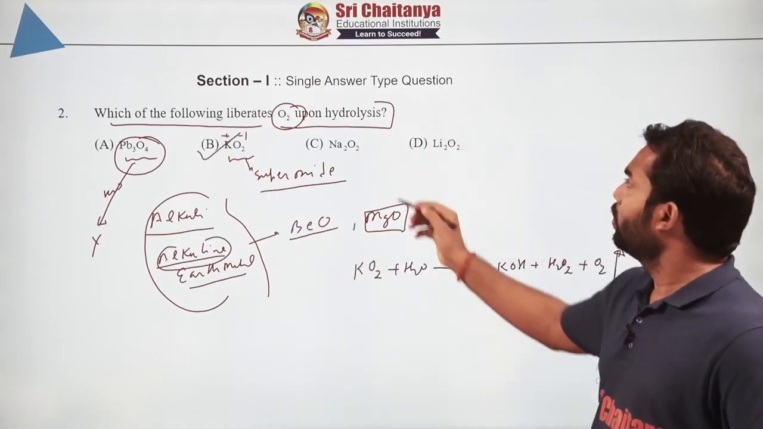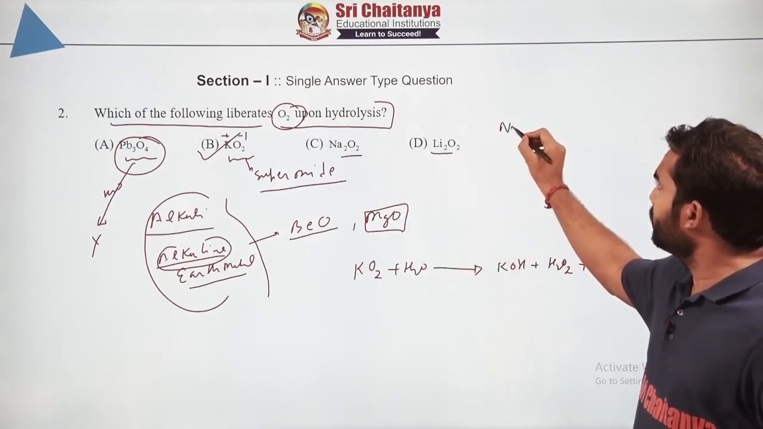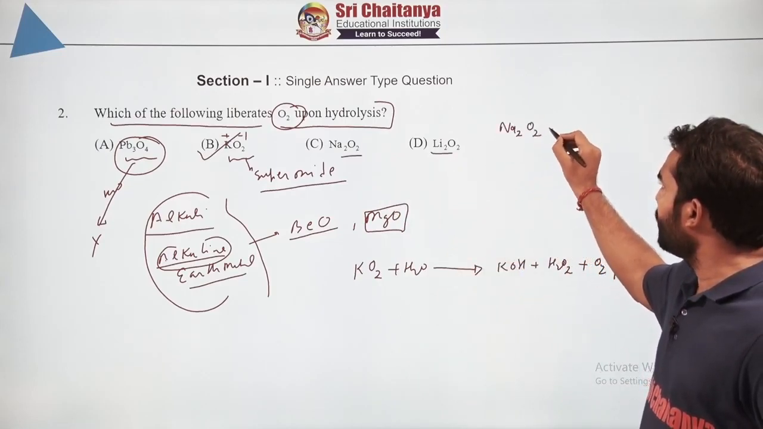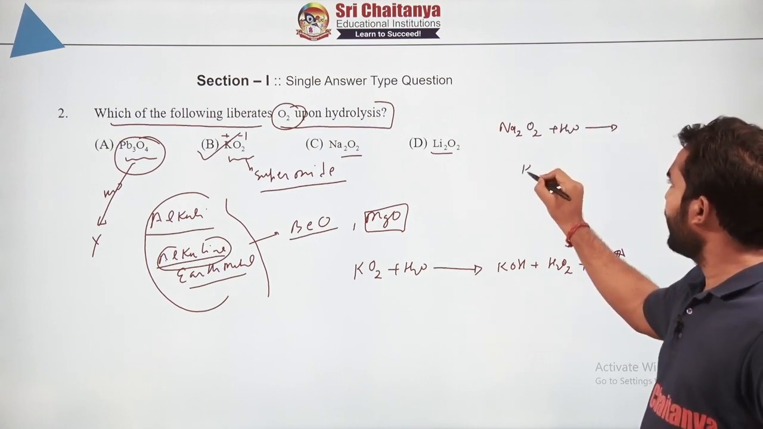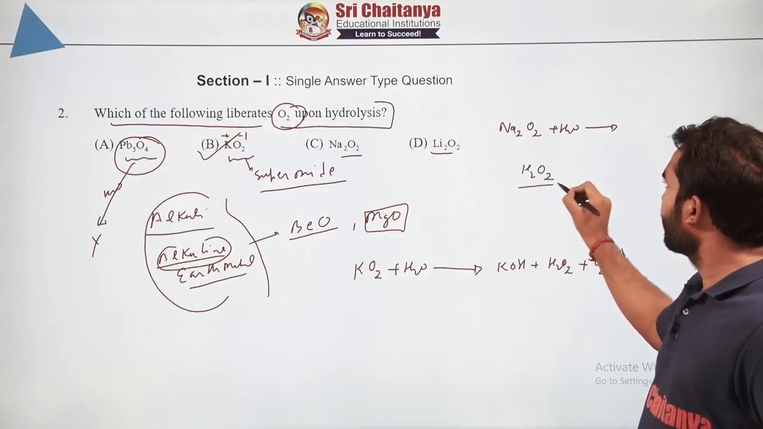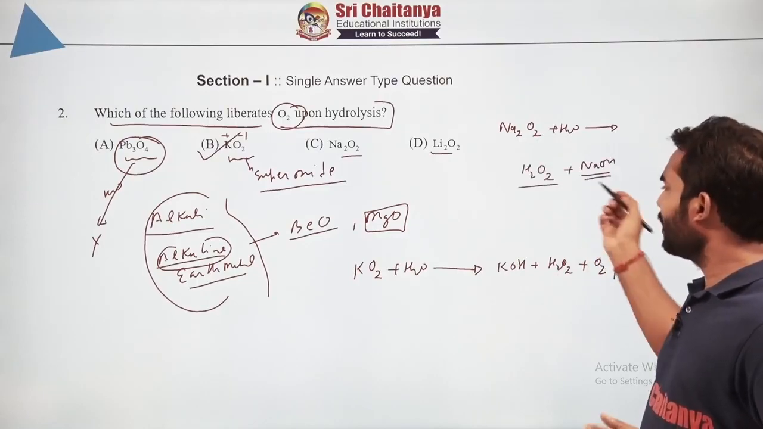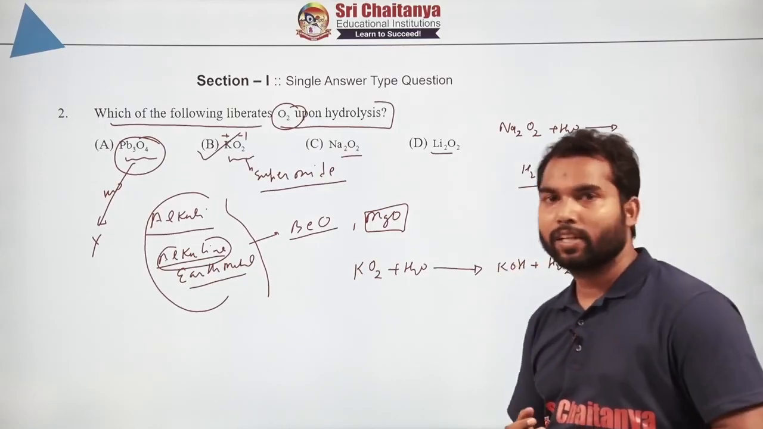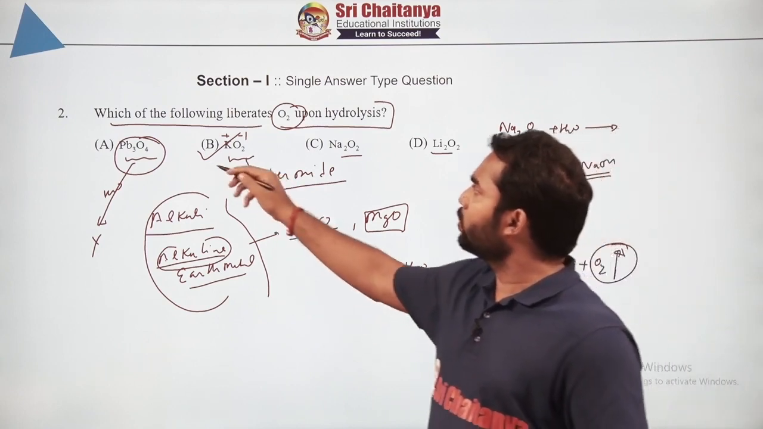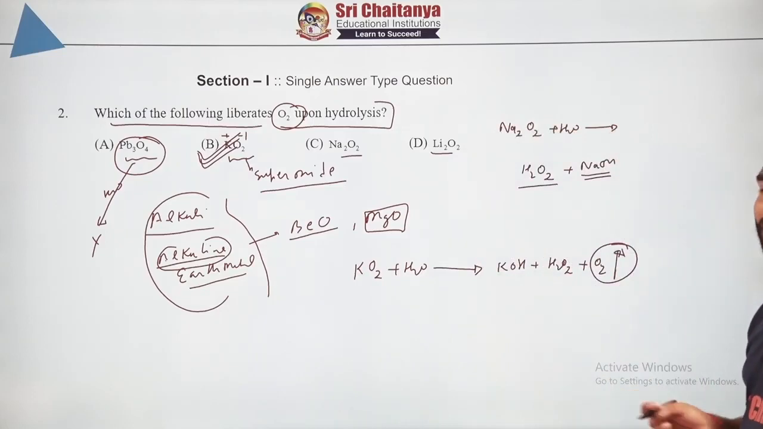But if you want to know about C and D, then you can also look into it, because this is a peroxide, Na2O2. So what will happen if you take water here and hydrolyze it? You are going to get H2O2, plus of course you are going to get NaOH. So you will not get oxygen as you will in the case of superoxide. So the correct answer for this question will be B only. So let's move to question number 3 now.